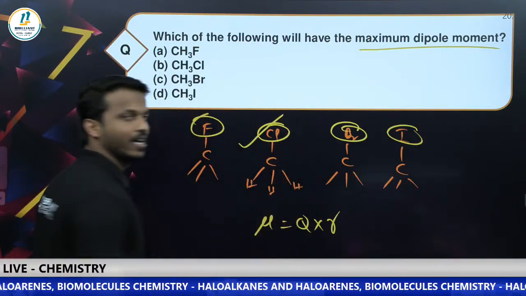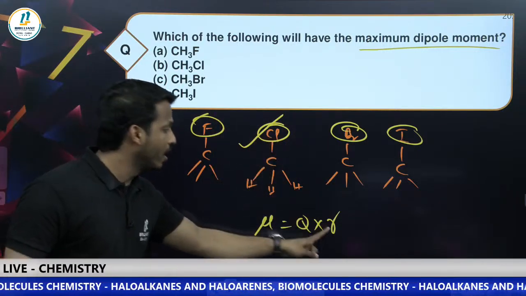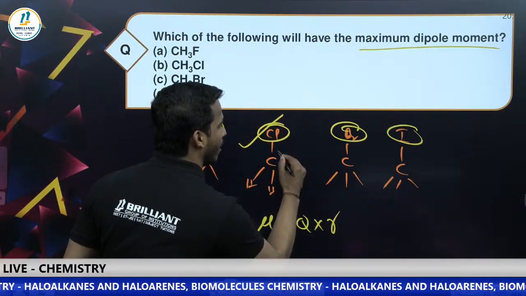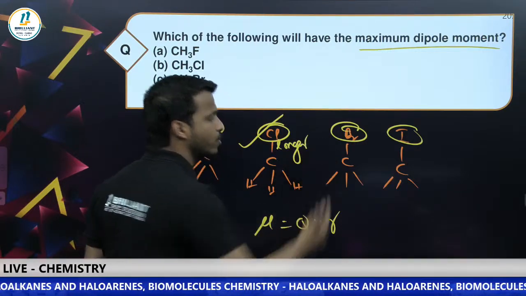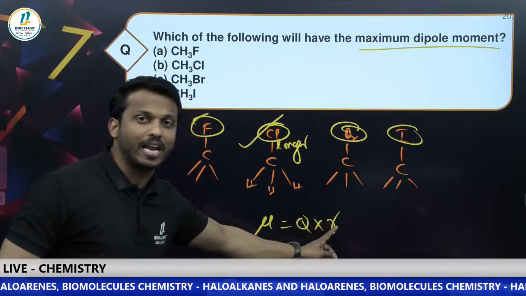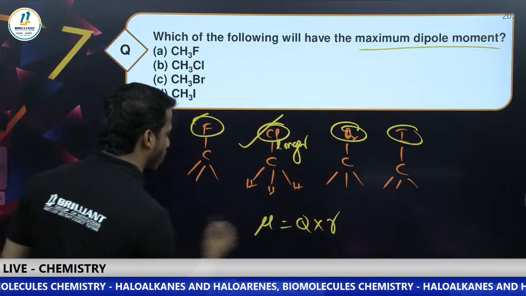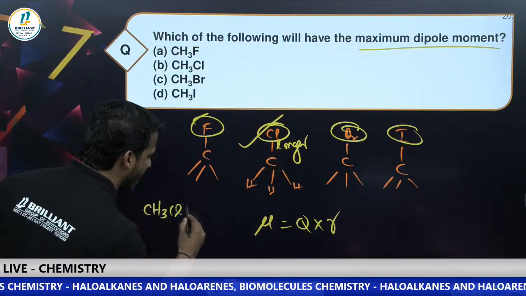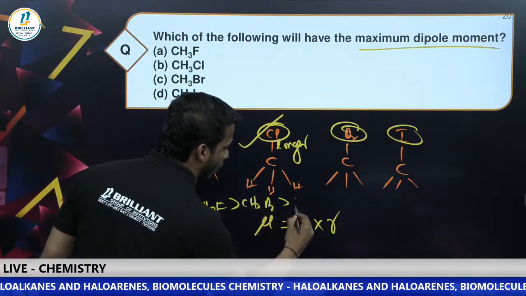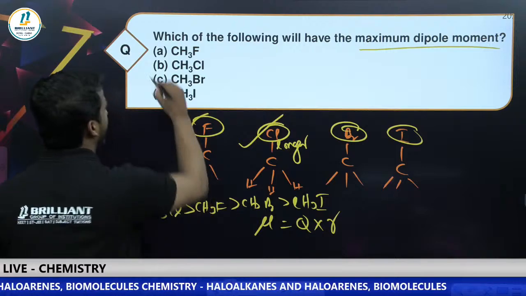CH3Cl is the correct answer because fluorine's charge is high, Q is high, but when you consider chlorine's radius and distance, the C-Cl bond is longer. Due to electron repulsion, the C-Cl bond is longer, so its R value is greater. So first CH3Cl will come. So the order of dipole moment is CH3Cl, CH3F, CH3Br, then CH3I.